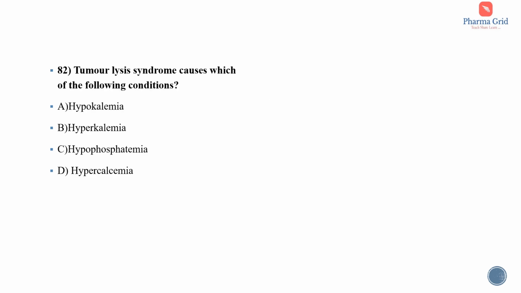Okay, next question. Tumor lysis syndrome causes which of the following conditions? The options are hypokalemia, hyperkalemia, hypophosphatemia, hypercalcemia. So here the correct answer is option B, that is hyperkalemia. Now let's see how this option came as the answer.